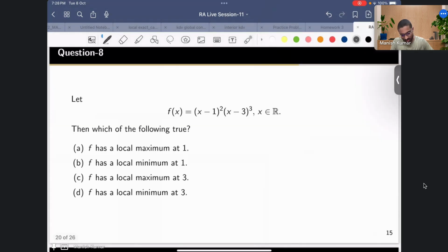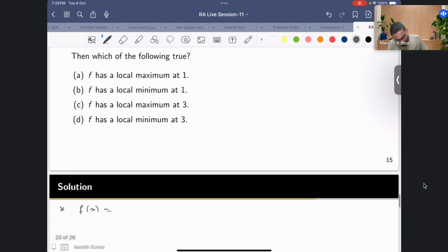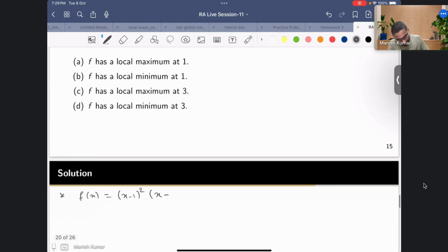Okay, so now let's come to this one. Here you have been given a function, and you have to check which point is a point of maximum or minimum for this function. You have to look for the local maximum and local minimum. So let me write the solution. f of x is given to be (x minus 1) square and (x minus 3) cube. Okay, so this is your function.